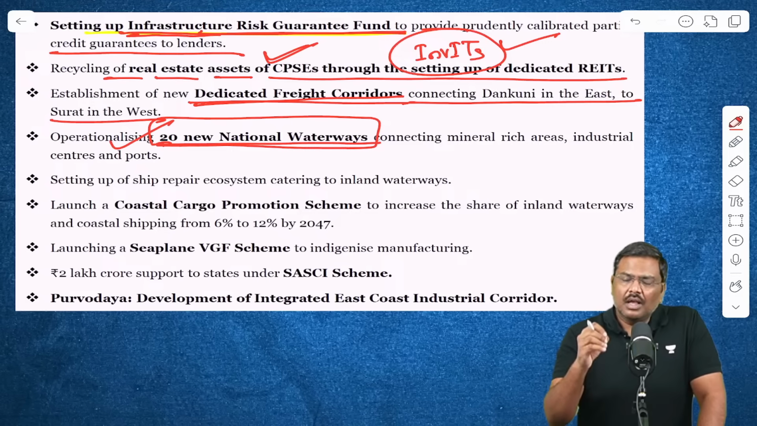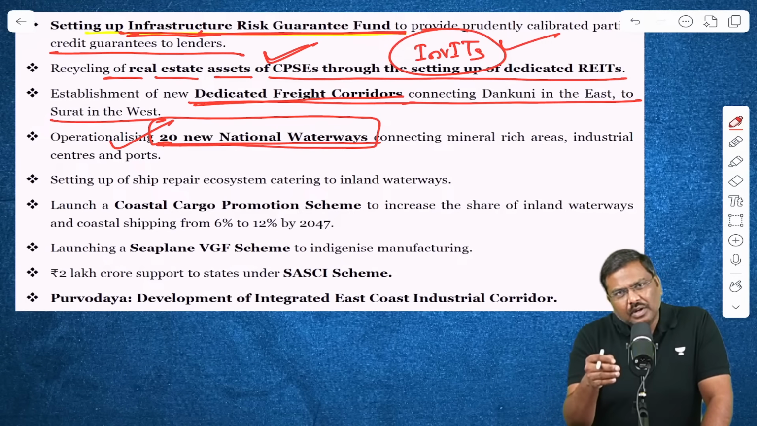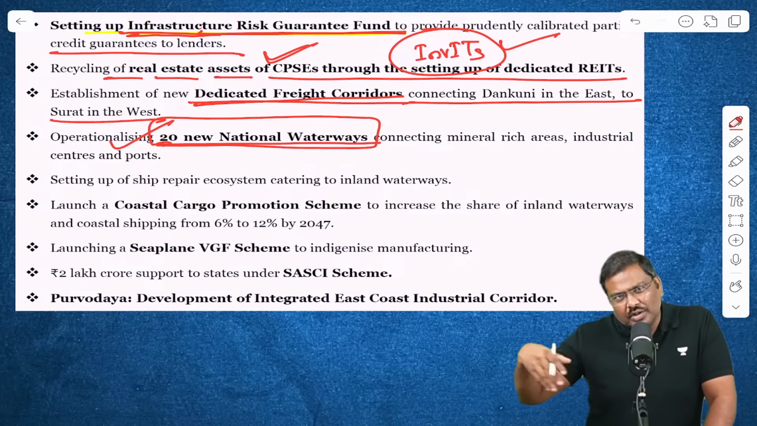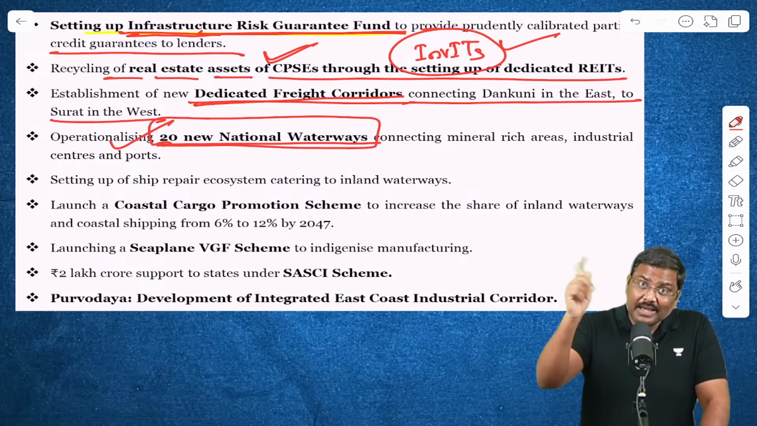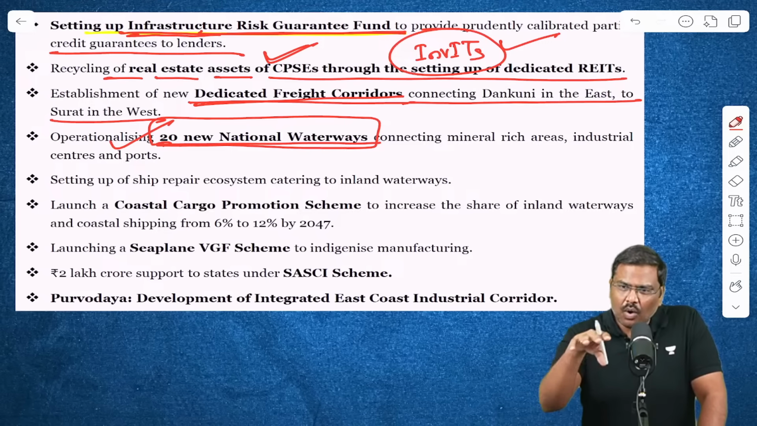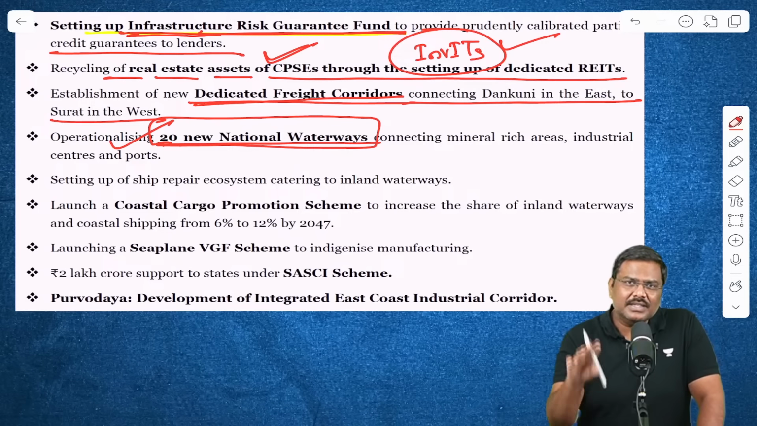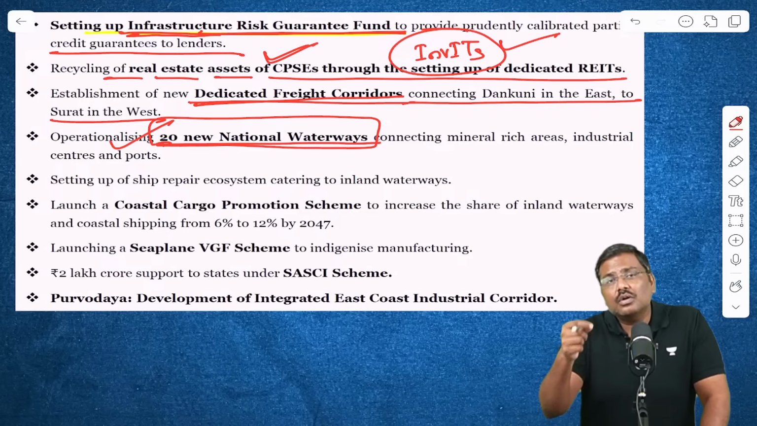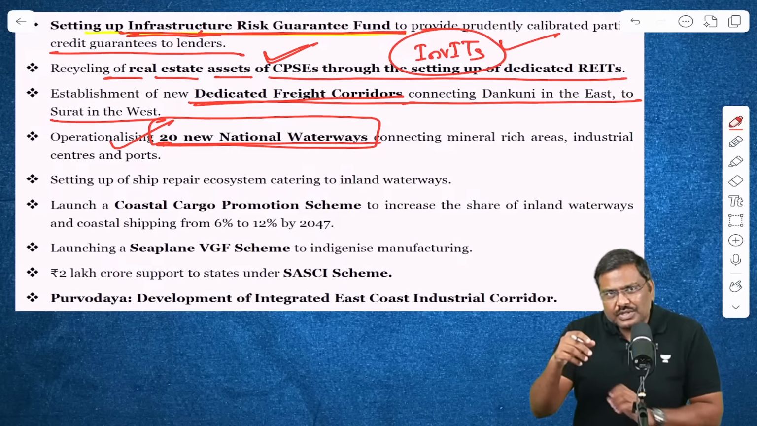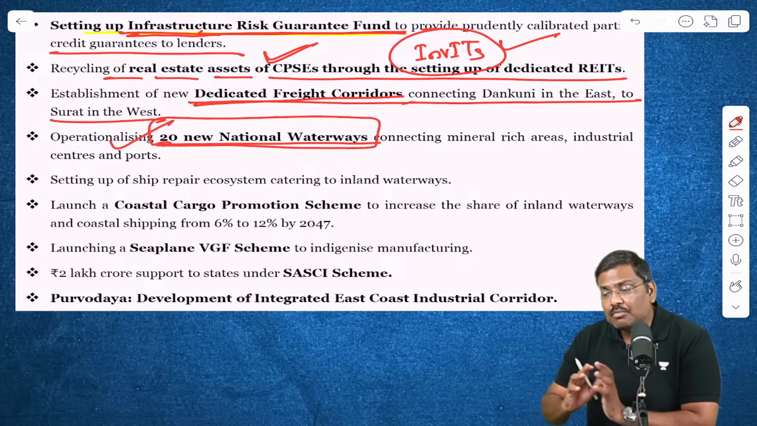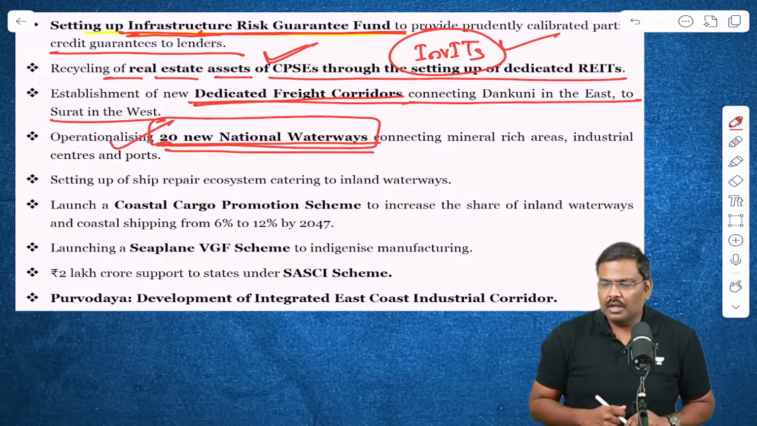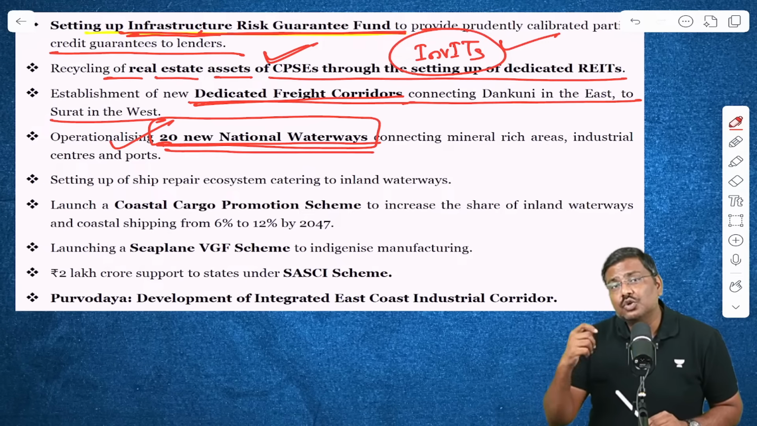Please understand, earlier there were only around 5 national waterways. The Government of India introduced the National Waterways Act and identified more than 100 waterways, including the existing 5, and said all of these would be declared national waterways. The government set up the National Waterways Authority of India, and using that authority, we are now promoting transportation through waterways.